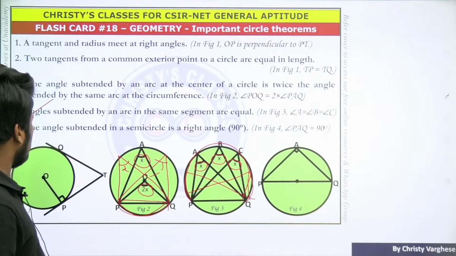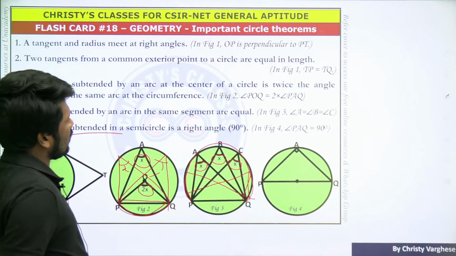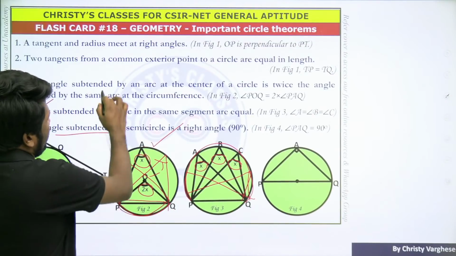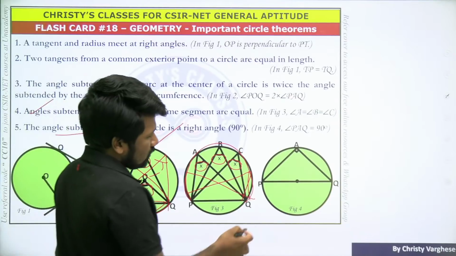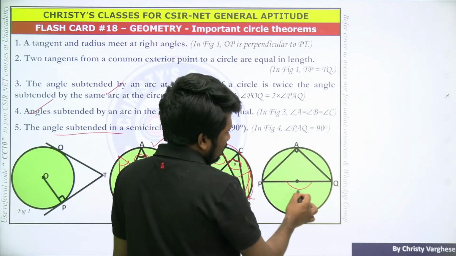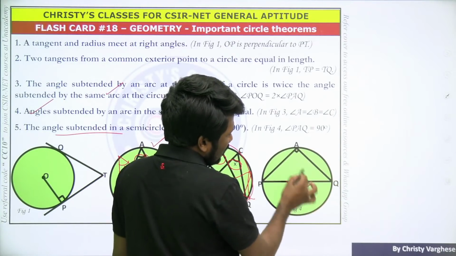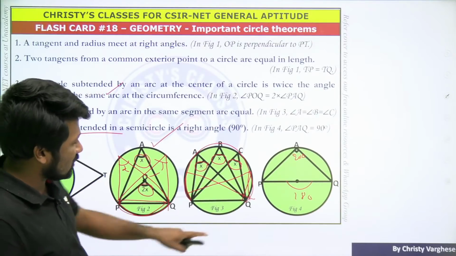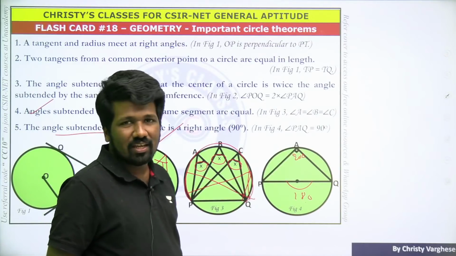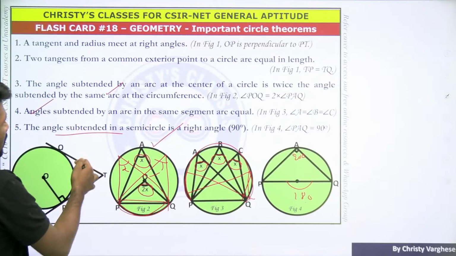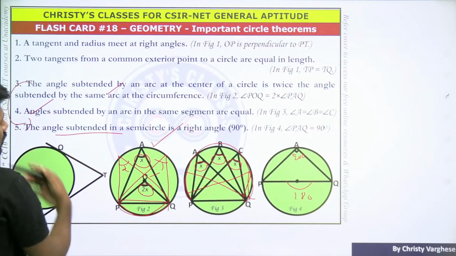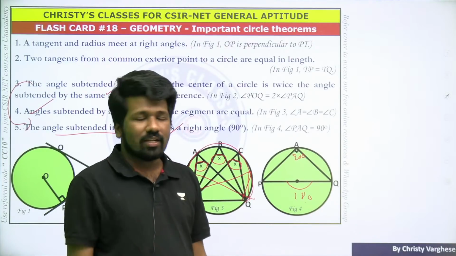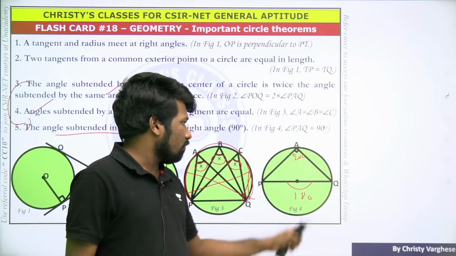So that is the next property, and the final one: the angle subtended in a semicircle is a right angle. That is actually a corollary of the third property itself. A semicircle means this angle will be 180, right? So half of 180 will be this, because we learned that if this is 2x, this is x. So if this is 180, this is 90. You don't have to memorize it as a separate theorem. It is a corollary of the third theorem. Or understand that inside a semicircle the angle formed will be 90 degrees.